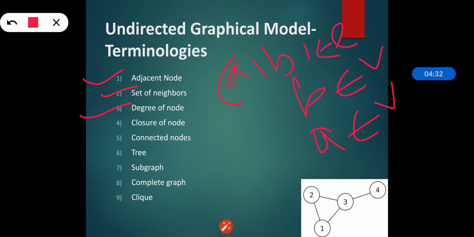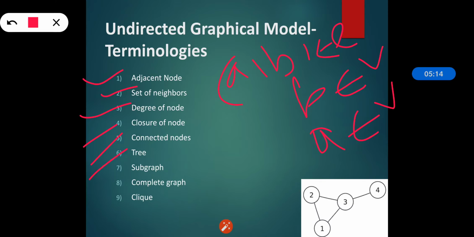The closure of a node is the next terminology. The boundary of A together with A is the closure of A. That means we consider the boundary of A including the vertex A itself. So the closure of A is the union of the neighbors of A and A. Then the next terminology is connected nodes. Two distinct nodes A and B belonging to V are called connected if and only if there exists a sequence of distinct nodes, that is a path, connecting those nodes.